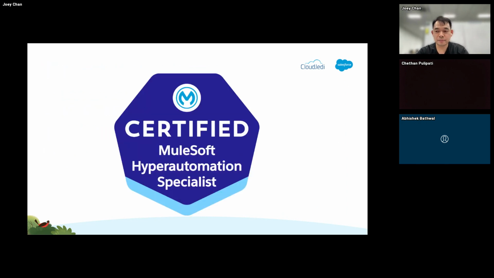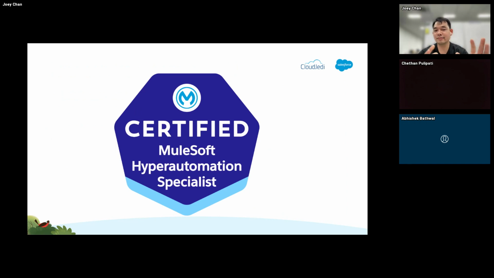There are quite a lot of different components here. You need to understand the Anypoint Platform, the Anypoint Exchange, MuleSoft RPA, MuleSoft Composer, along with capabilities within Salesforce, specifically Flow Orchestrator, Salesforce Flows, and the Einstein bot.